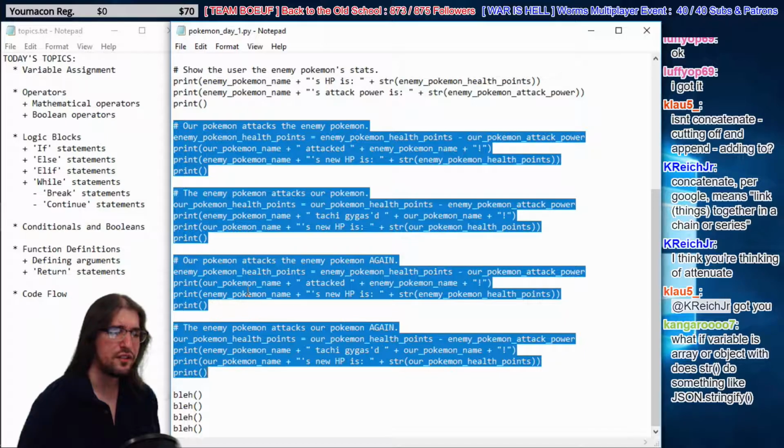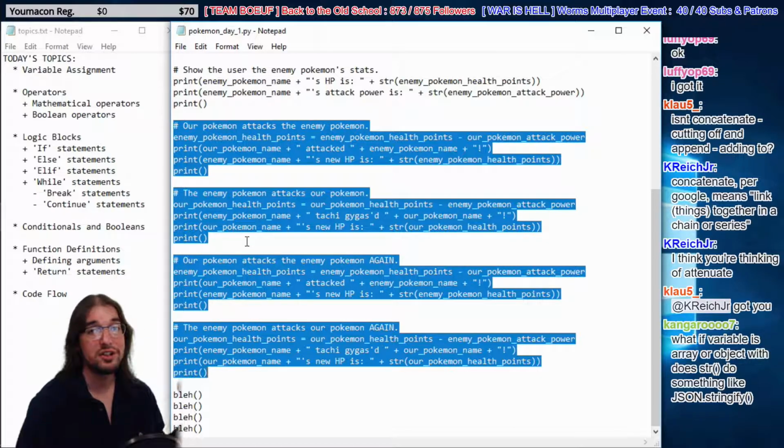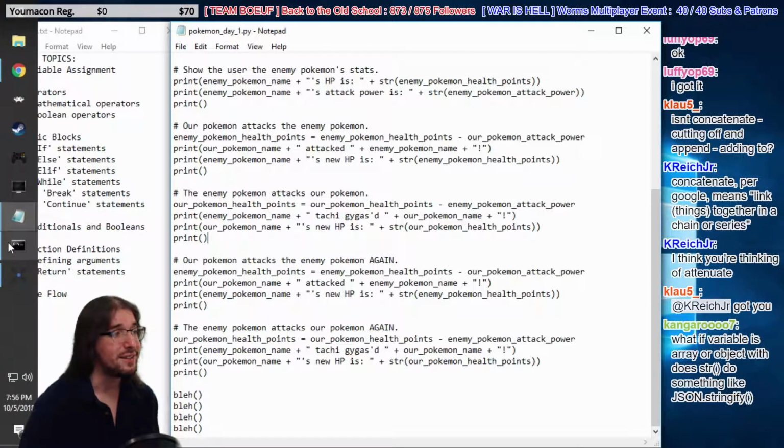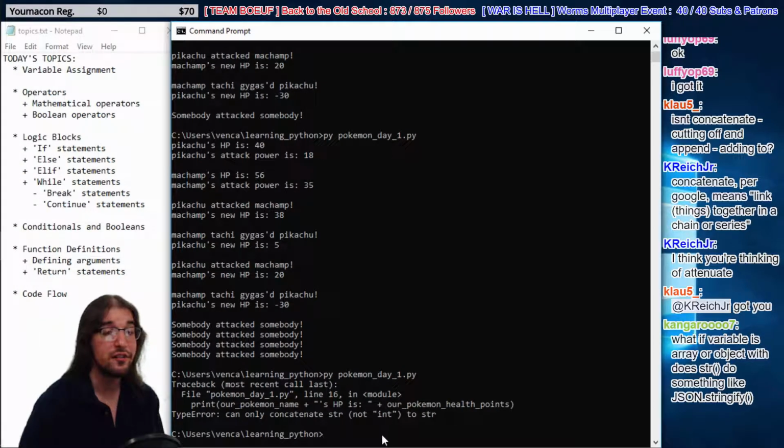Kangaroo Open Board says, what if the variable is an array or object? What does str do? Something like JSON stringify. Yeah, kind of, Kangaroo, exactly. For you guys that are watching on YouTube, don't worry about it. That's way ahead of where we are in our stream right now. We don't know about arrays or anything yet, or objects. That's for another stream, or maybe later in this stream. But for your information, Kangaroo, yes, it will take a list. In Python, we have lists, not arrays. It'll take a list, and it will turn it into a string. I'll demonstrate it for you. Everybody else, avert your eyes. I want to scare you guys that aren't familiar with lists yet.